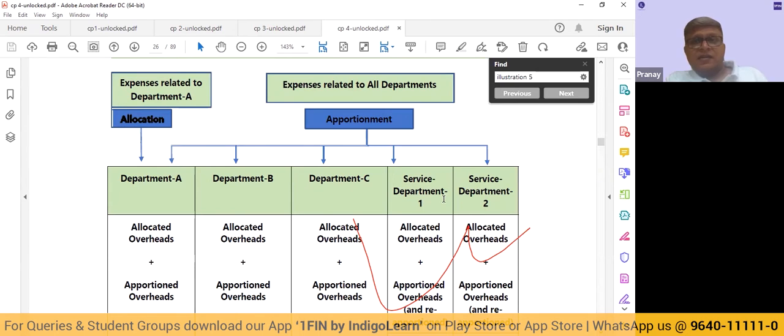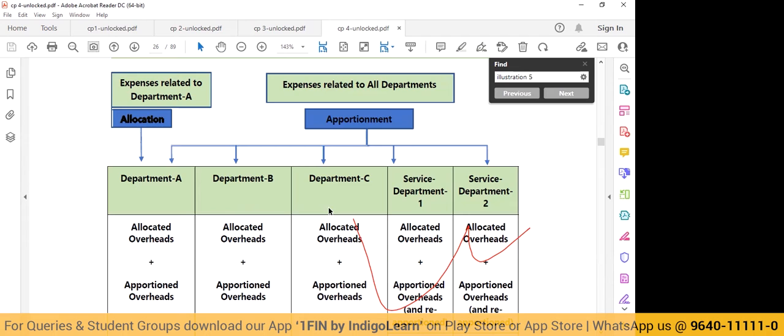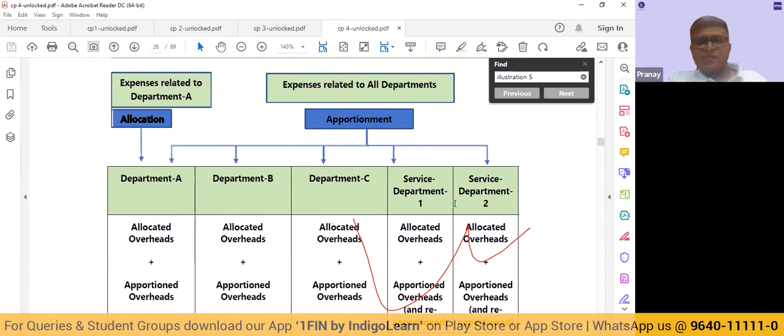Correct. See, I have 5 departments, department A, B, and C. What I'm going to sell to the customers is going to be the goods produced by department A, B, and C. In my organization, there are 2 other service departments also, which are helping these 3 manufacturing departments in order to carry out the activities. So my question is, should we recover the cost of service department 1, service department 2 from the customer by including it as a part of cost?